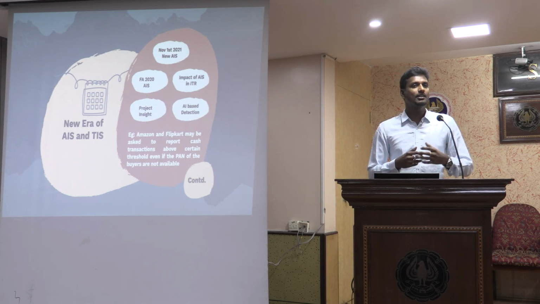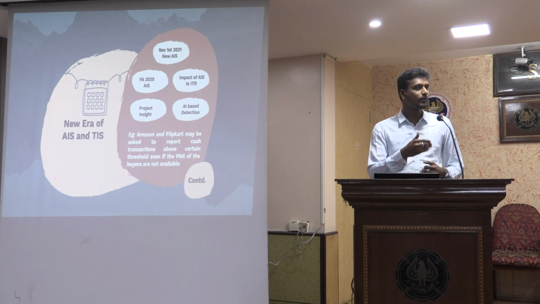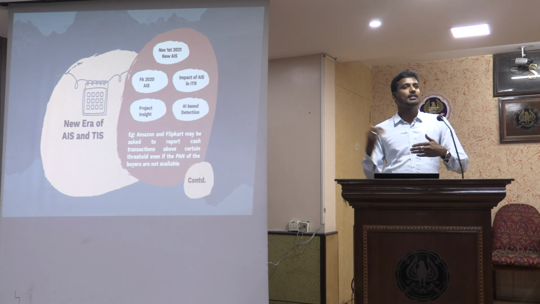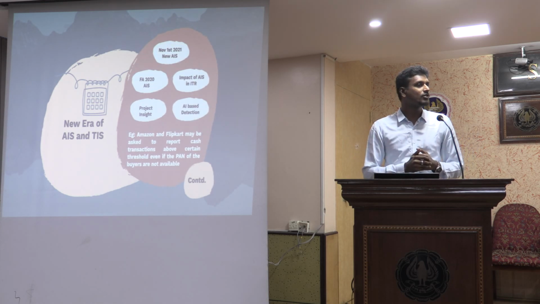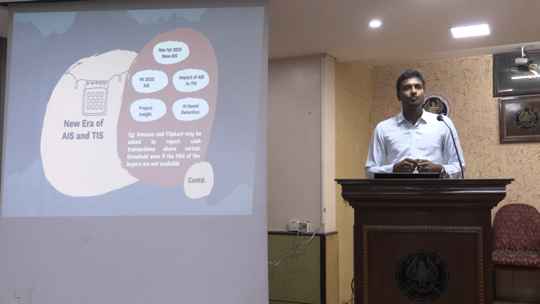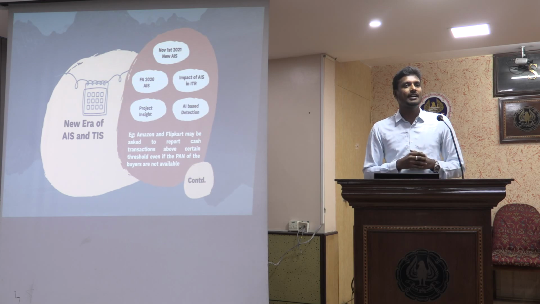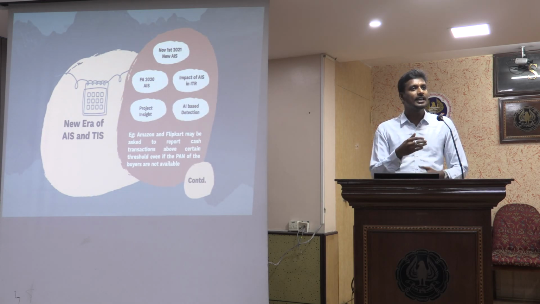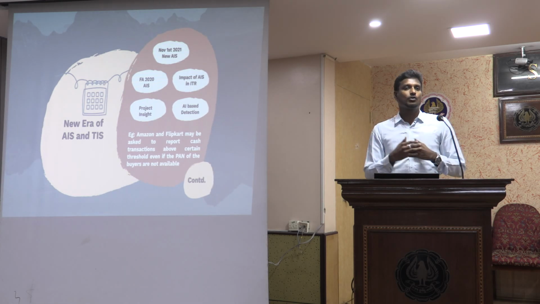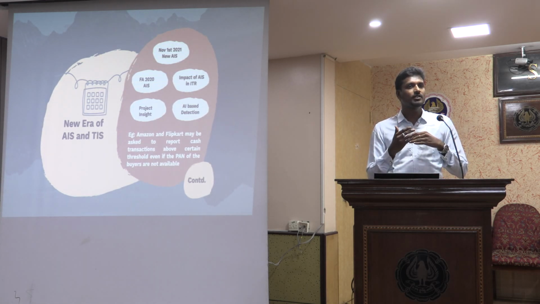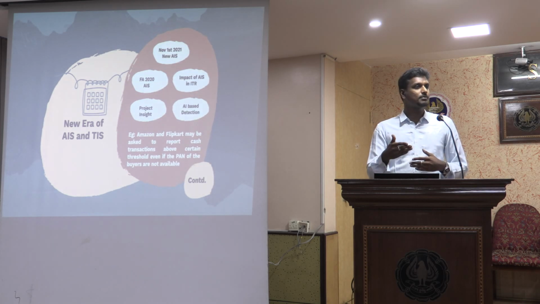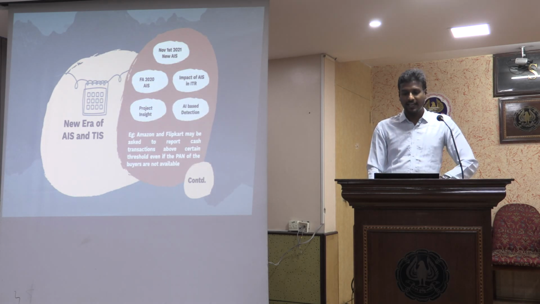Also through the TDS returns through 24Q, 26Q, 27Q and 27EQ. So there are two sets of transactions. There were repetitive transactions, so there were duplicate informations which are being loaded in the AIS. So to remove these kind of challenges, they had the AI based processing of this information, and to ensure that information which are coming from multiple sources are being verified, scrutinized and then removed and processed by them in the second phase of AIS.